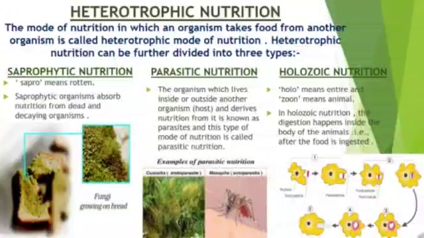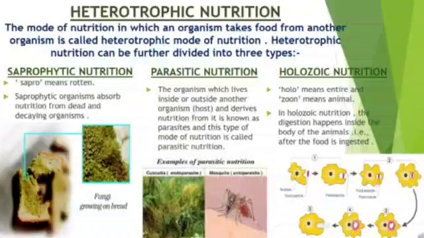The other type of nutrition is heterotrophic mode of nutrition. The mode of nutrition in which an organism takes food from another organism is called heterotrophic mode of nutrition. Heterotrophic nutrition can be further divided into 3 types: saprophytic nutrition, parasitic nutrition, and holozoic nutrition.